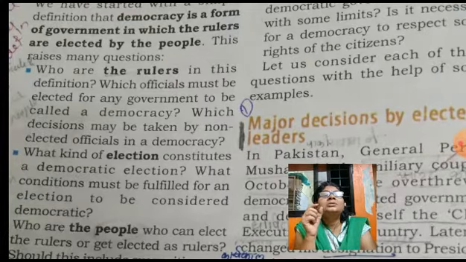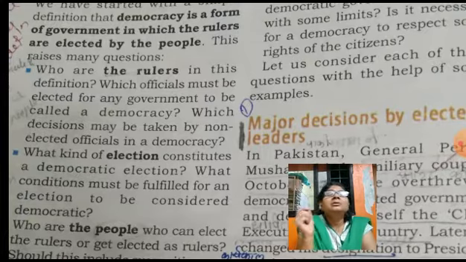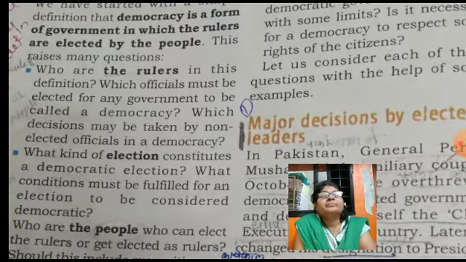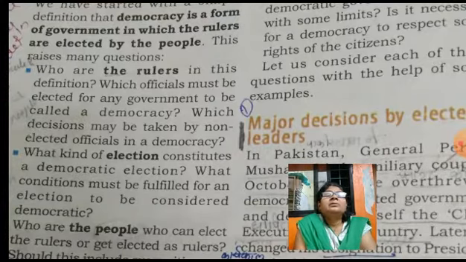Means rulers are elected in a democracy. They take the decision.